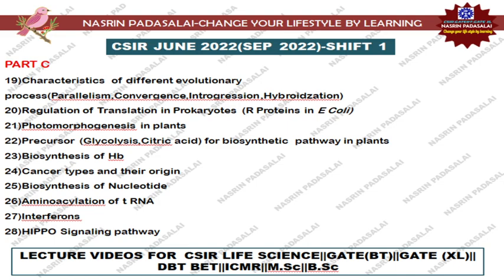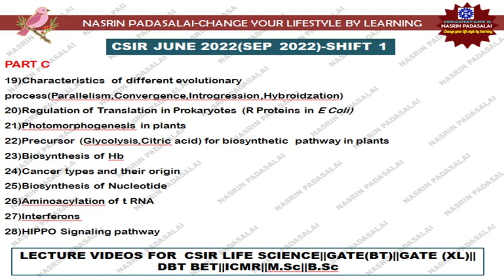just read the definition statement. Next they were asking regulation of translation in prokaryotes, photomorphogenetic response in plants, precursors, like they were asking a question from glycolysis and citric acid, and a few molecules in glycolysis and citric acid will be acting as precursors for a few important biological pathways occurring in plants. Next are questions regarding biosynthesis of hemoglobin, heme, and cancer type and origin. So they were given a cancer and they were asking you to define the cancer origin, from which particular part of the body the cancer is originating.